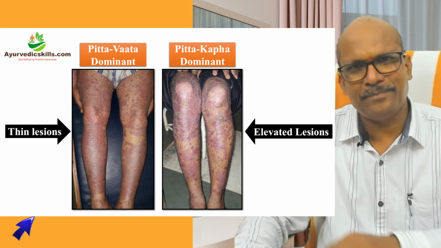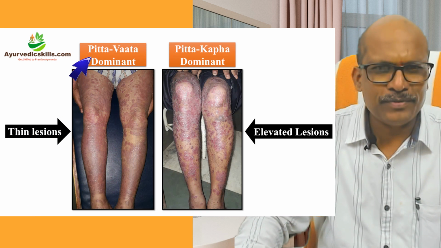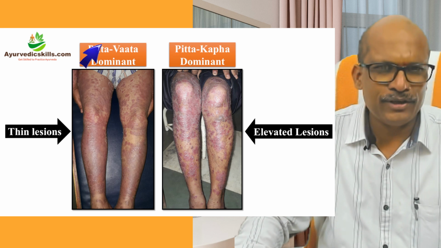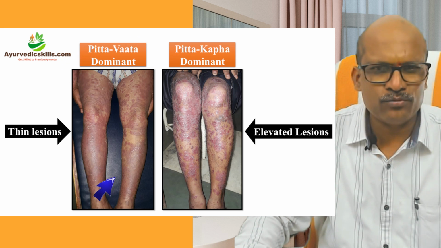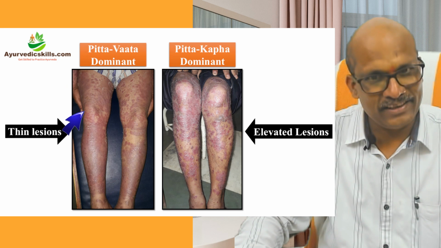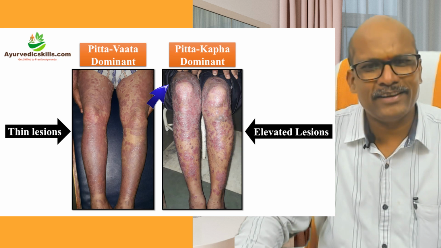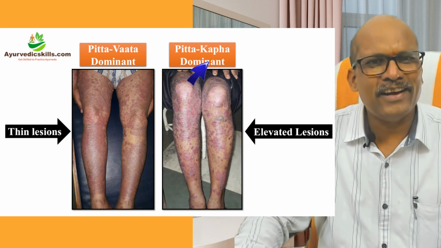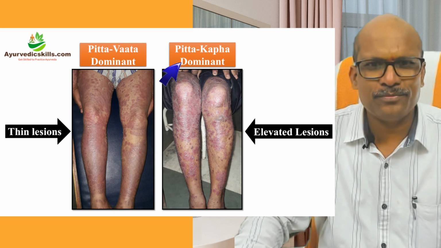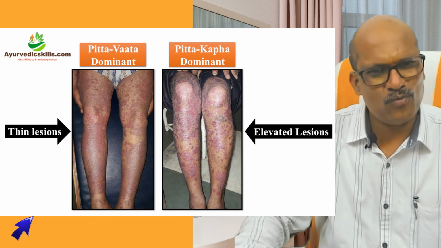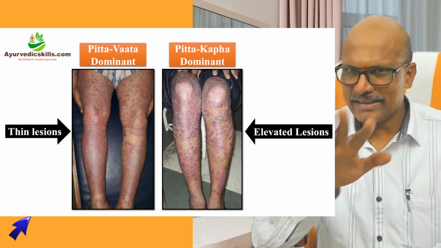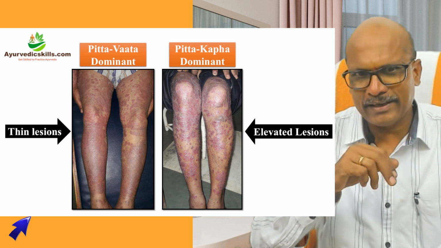Now compare them. This is Pitta Vata, because pitta lakshana is common in both. What is the difference? Why is it Vata? Because the lesions are thin. Here the lesions are bulkier, they are elevated. Nearly macular there, and papular here. So that is why this is Pitta Kapha and that is Pitta Vata. We are taking Pitta Kapha now.